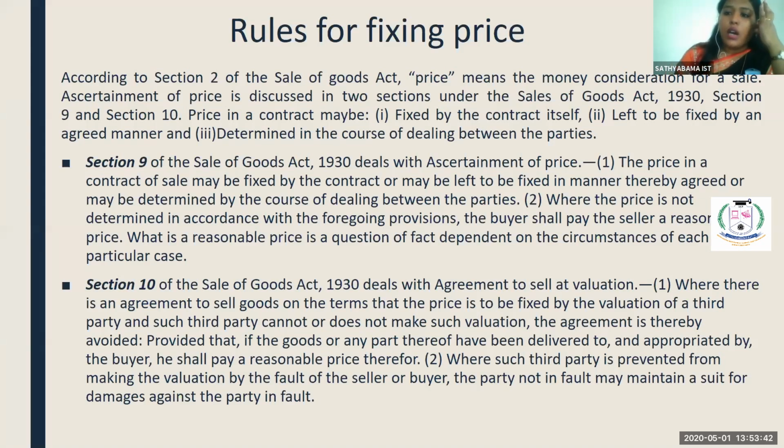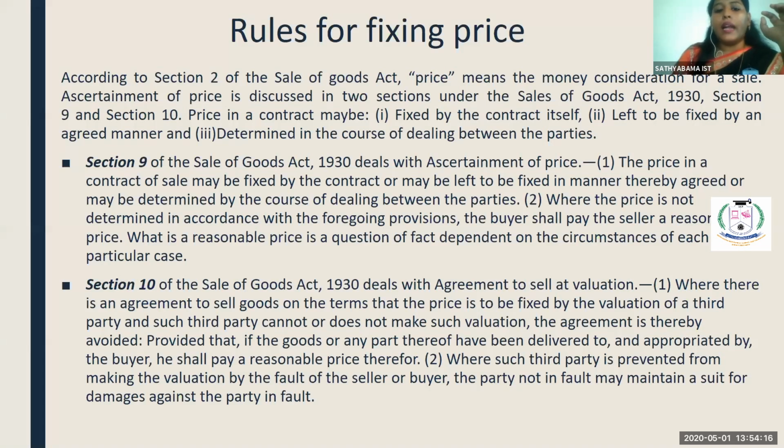So section 2 defines the price, and section 9 speaks about the ascertainment of price. The contract of sale price may be fixed by the contract. Section 9 says who can fix a price, and what the price should be. Generally the seller will be fixing the price. Even if the seller allows the purchaser to fix the price, the purchaser can also fix a price for the goods.